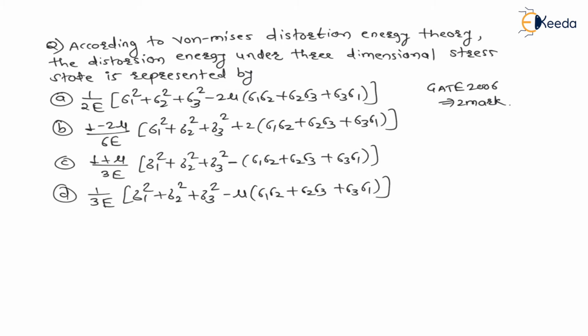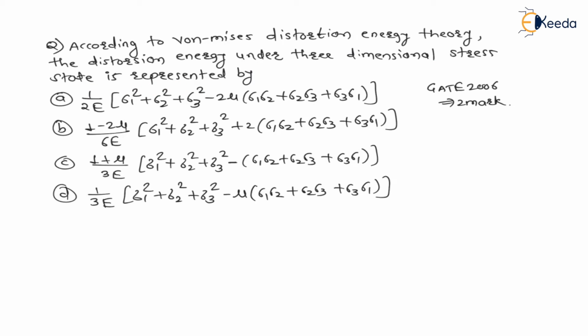Now the next question on the same topic is written on the screen. The question was asked in GATE 2006 for 2 marks. This year the paper was conducted by IIT Bombay in 2006, right? The question is, according to von Mises distortion energy theory, that is distortion energy theory, the distortion energy under 3-dimensional stress state is represented by, right?